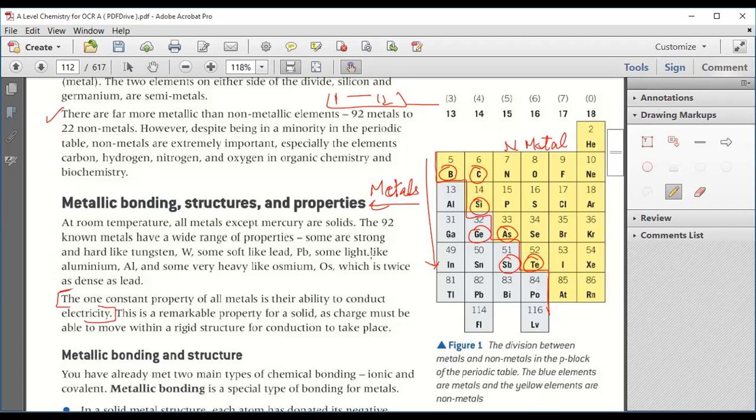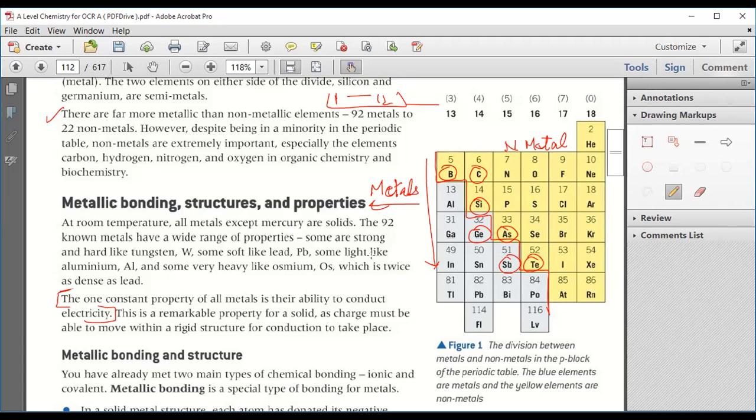It means that a charged particle can move across that structure from one point to another. If the charge is able to move from one point to another, we say they have an ability to conduct electricity.